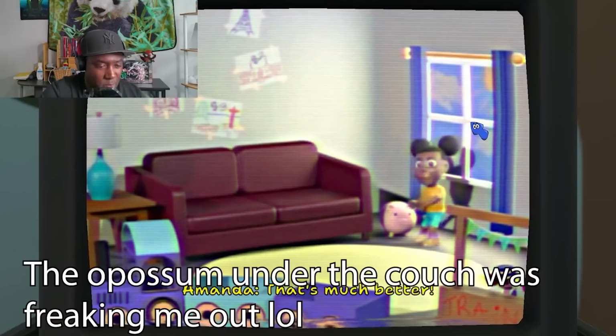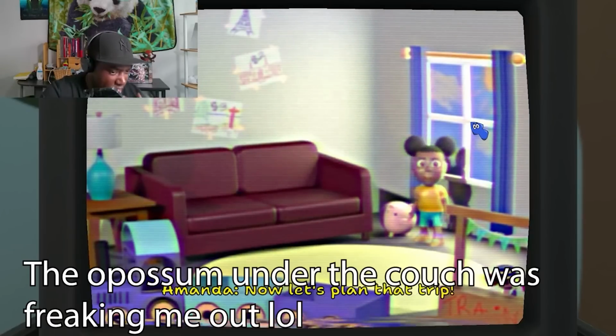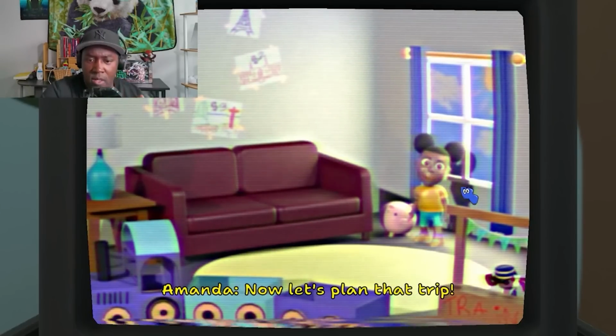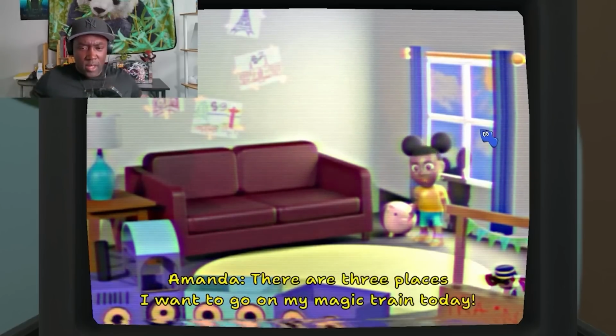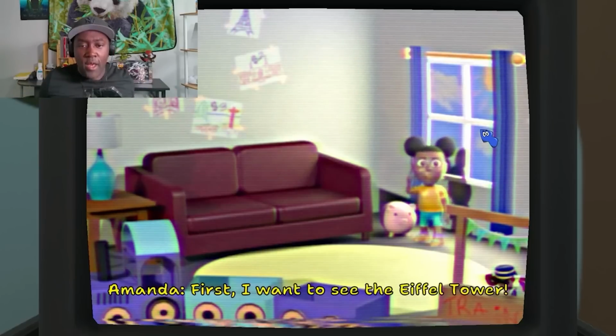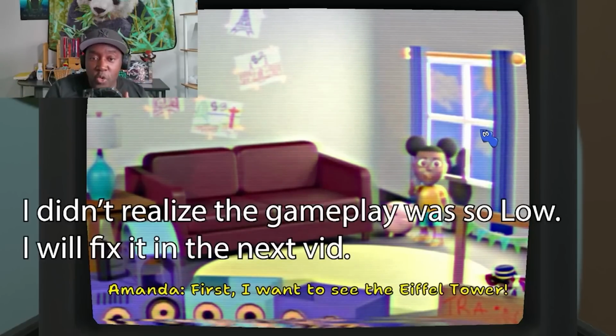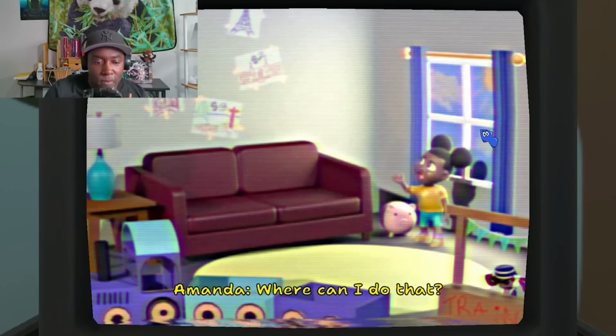Where's she at? What is that under the couch? Is that a possum or a ferret? Now let's plan that trip. There are 3. Oh, it's bright and sunny outside. I was not expecting it unless it's fake. Oh, the clouds are not moving outside. That's fake.